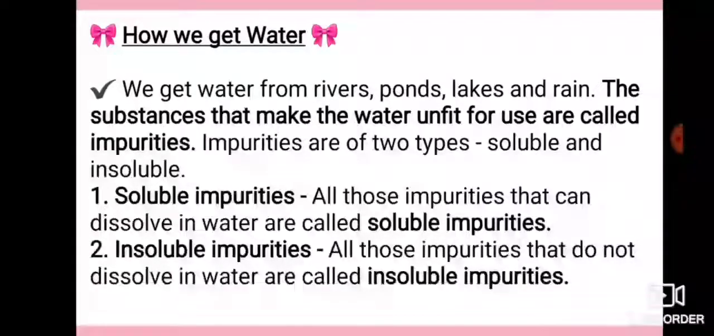Now the substances which are making the water unfit for our use are called impurities. Now there are two types of impurities, soluble impurities and insoluble impurities. Now what is soluble impurities? Soluble impurities means all those impurities which can dissolve in water quickly. And insoluble impurities means the impurities which do not dissolve in water.